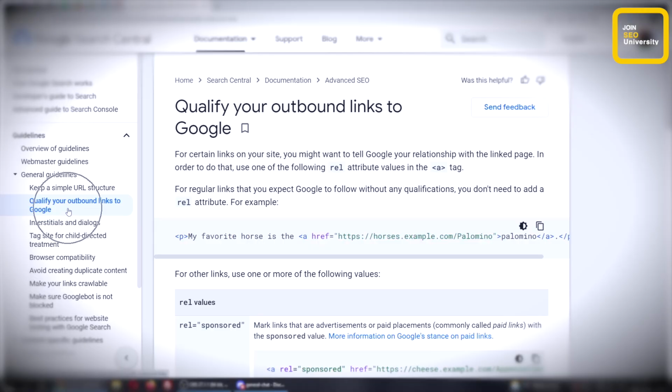All right, the next suggestion that Google is making has to do with outbound links. They ask that you qualify your outbound links to Google. And what do they mean by that? Well, they want you to use the rel attribute in the anchor tag. This is the anchor tag here.